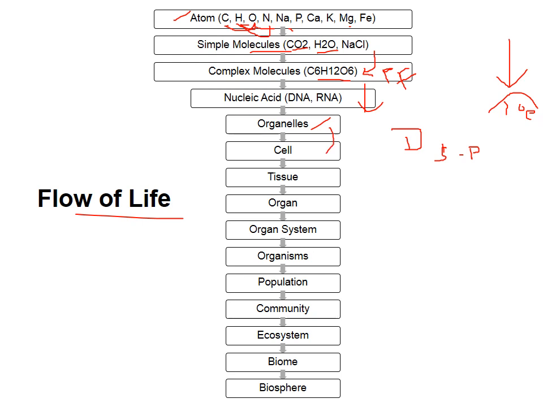A clump of cells is called a tissue, and tissue forms the organ, then the organ system, then the organism. The organism is the individual, and a group of individuals of the same species is called a population. For example, a tiger population, or an elephant population. So these are populations.